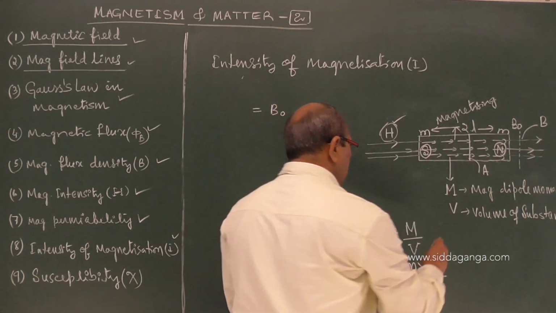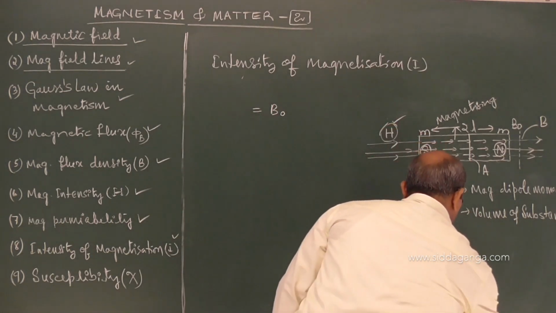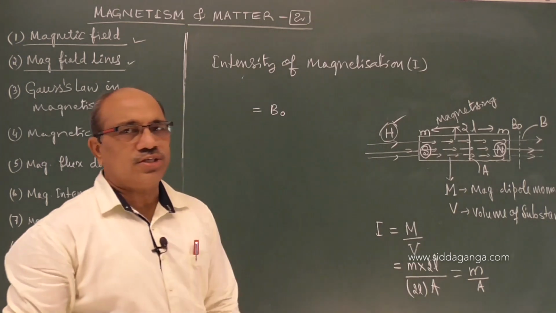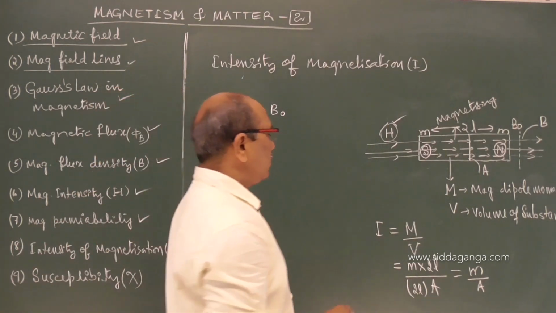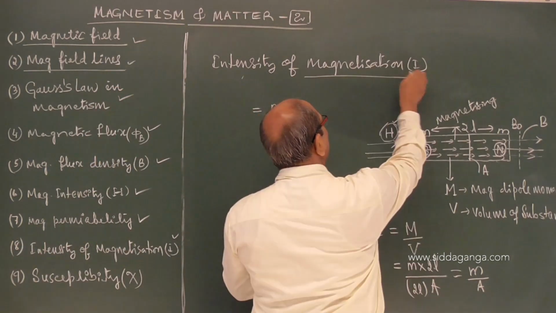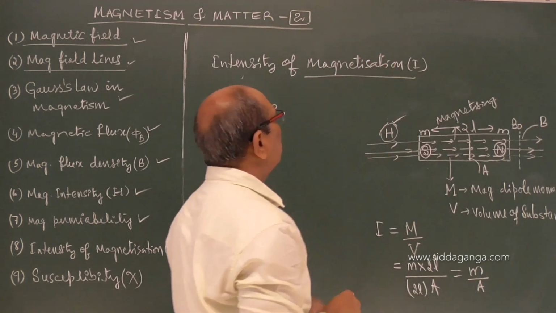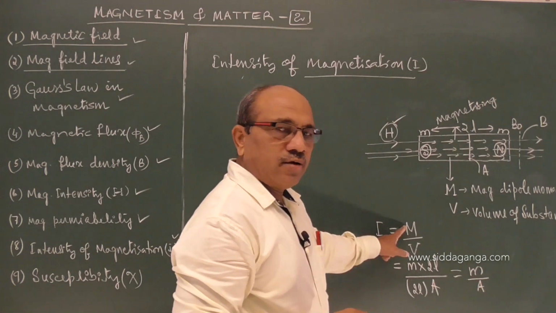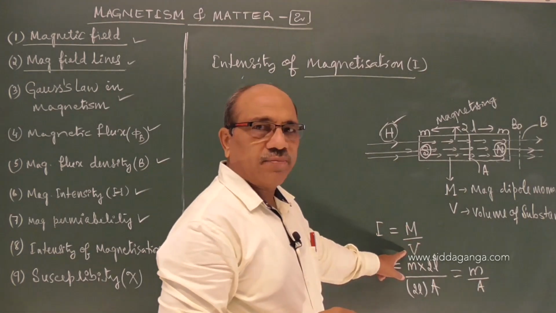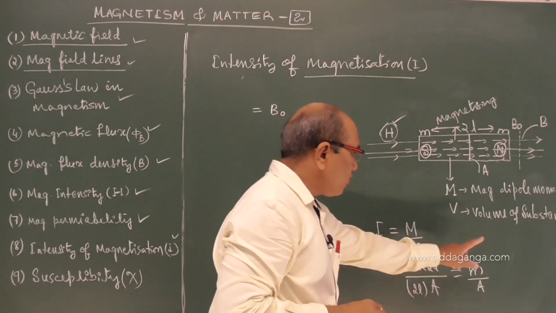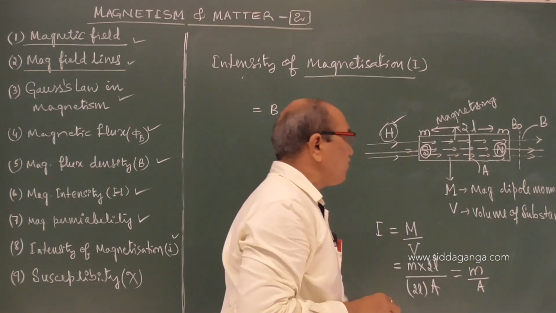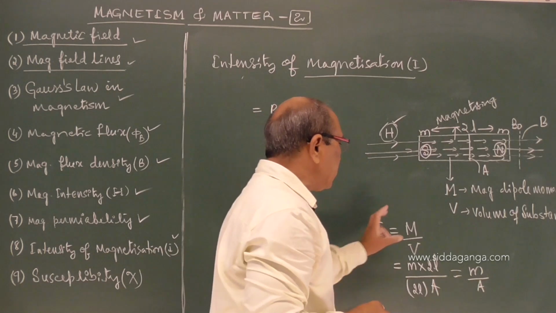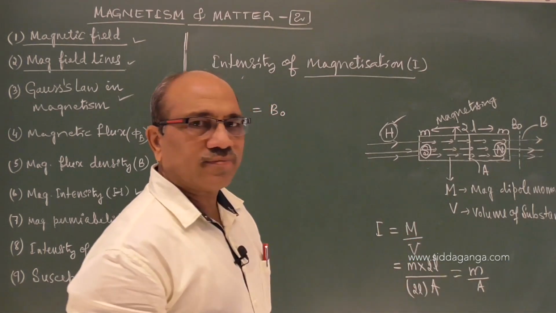If you simplify, I can write this as M by A. You can define the intensity of magnetization either way; sometimes it is just called magnetization. The magnetic moment acquired per unit volume of the material, or the pole strength acquired per unit area of cross section of the magnetic substance, is defined as intensity of magnetization.